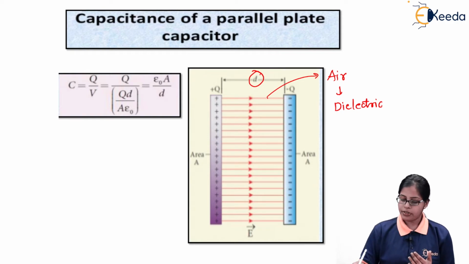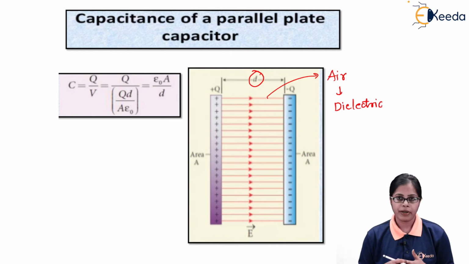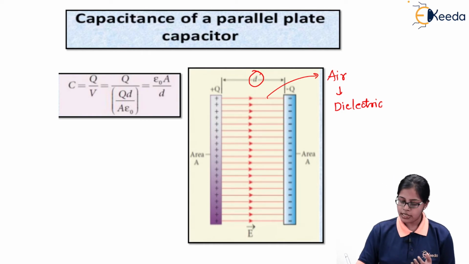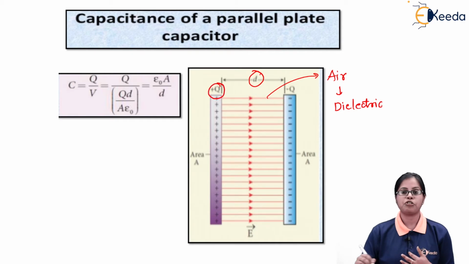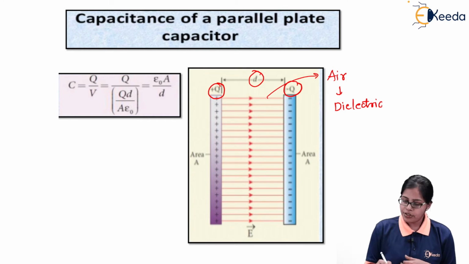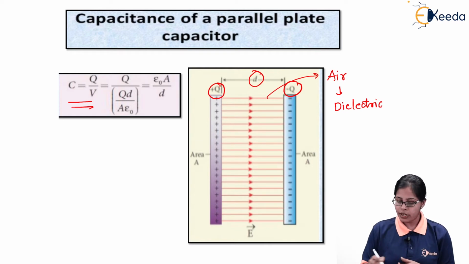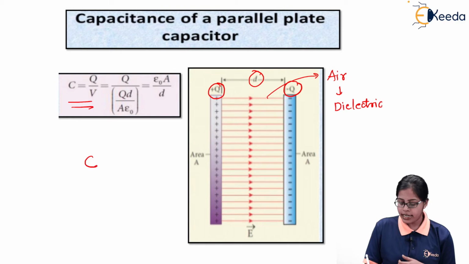If you want to calculate the capacitance of a parallel plate capacitor, you can see on the left hand side plate there is a deposition of plus q charge, and on the right hand side plate we have the deposition of minus q charge. The capacitance is taken to be C is equal to Q by V, and once we calculate the V value over here, we ultimately get the value of C as epsilon naught A upon d.